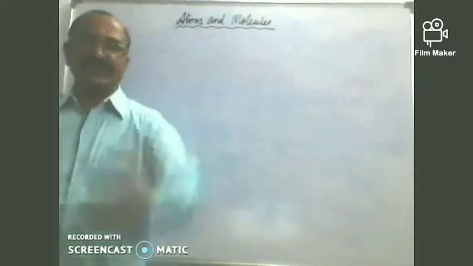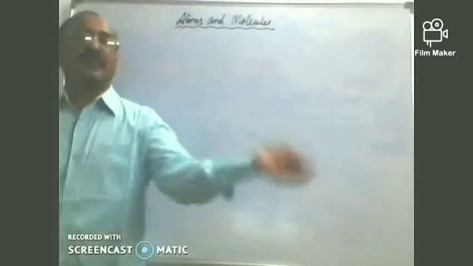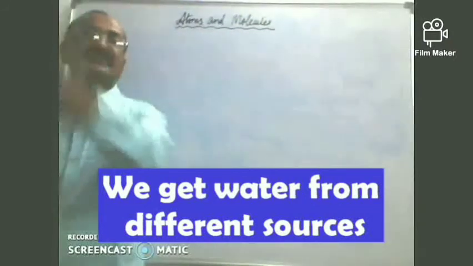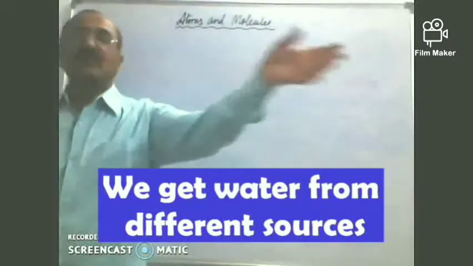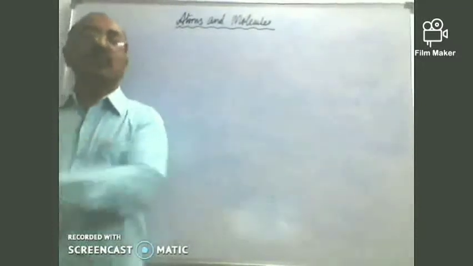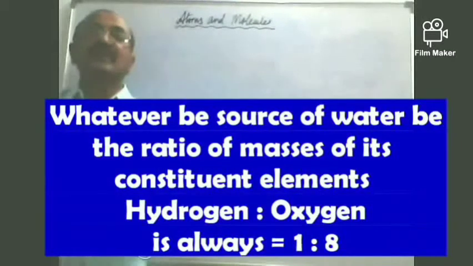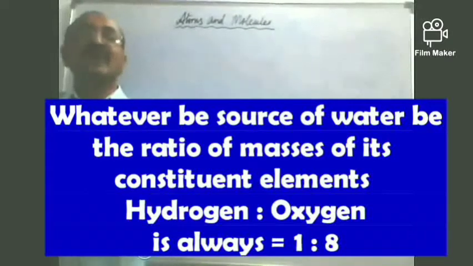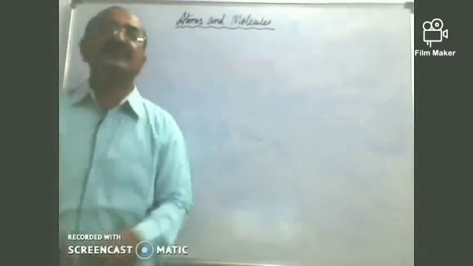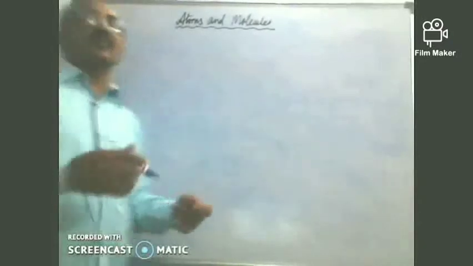We can get water from different sources: rainwater, pot water, water from a sea, a puddle, a well, a bore well, whatever the water may be. It was found that on chemical decomposition, separating hydrogen and oxygen from it, hydrogen and oxygen always came out in the ratio of 1 is to 8.